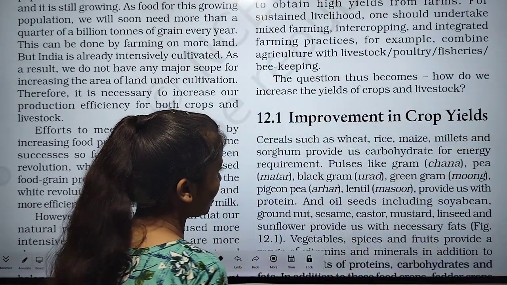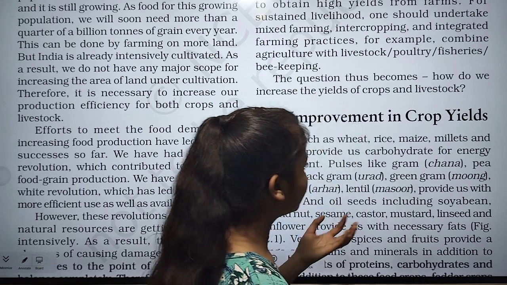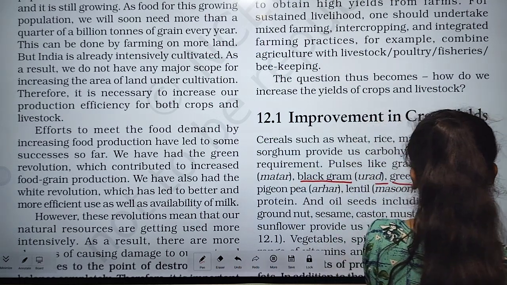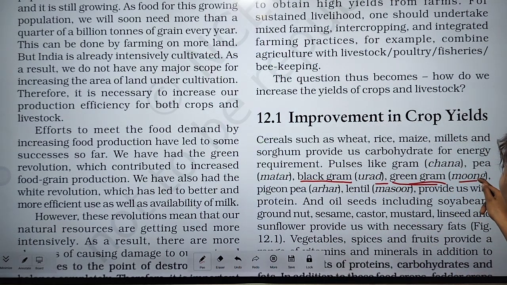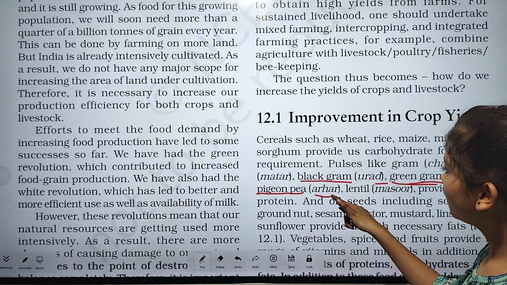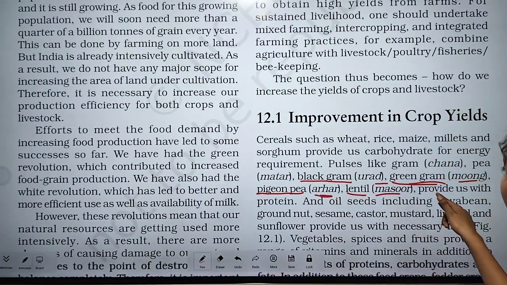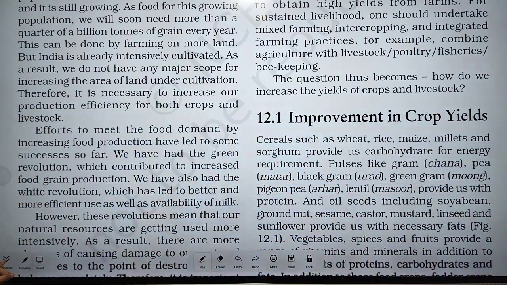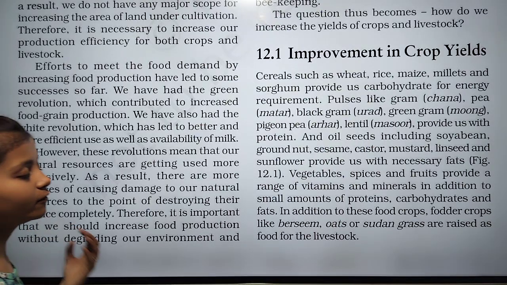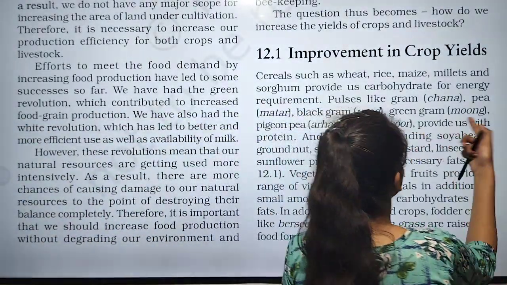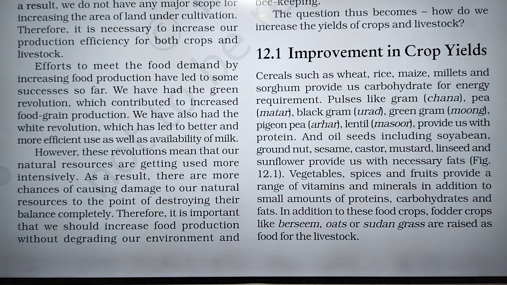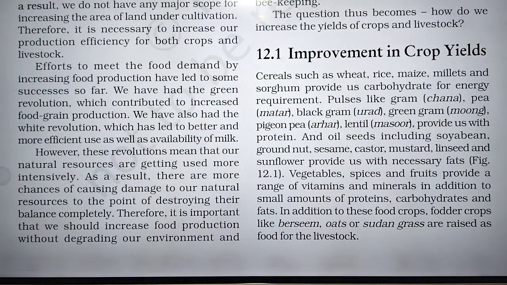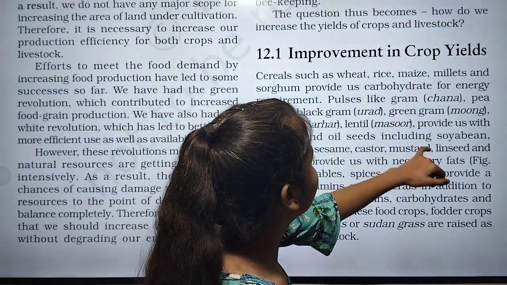Now here are pulses like gram (chana), pea, black gram (urad), green gram (moong), pigeon pea (arhar), and lentil (masoor), which provide us with protein. Obviously almost all the pulses give us protein.